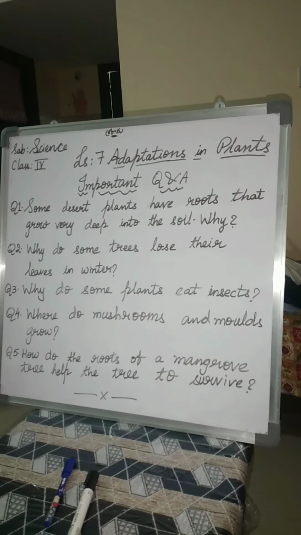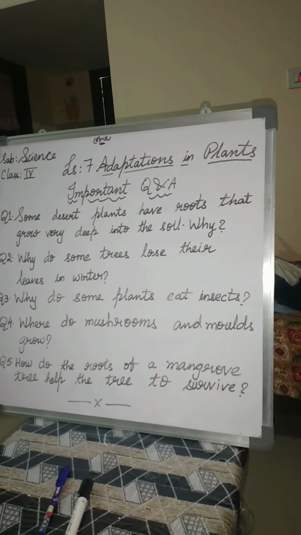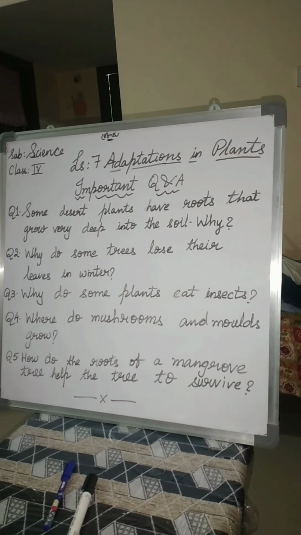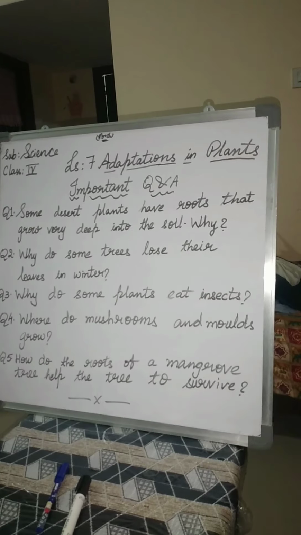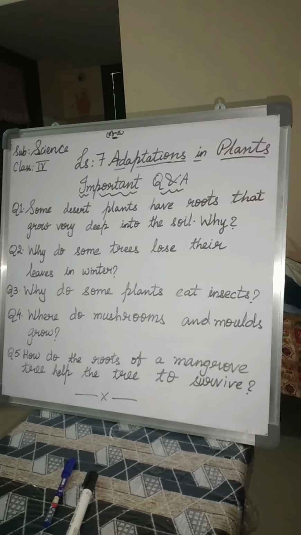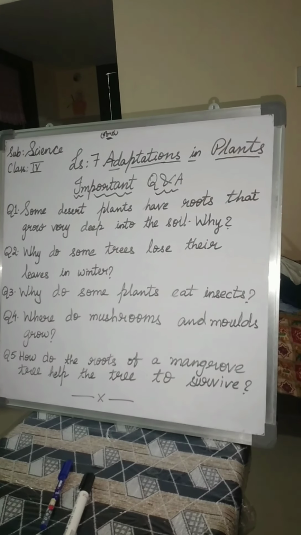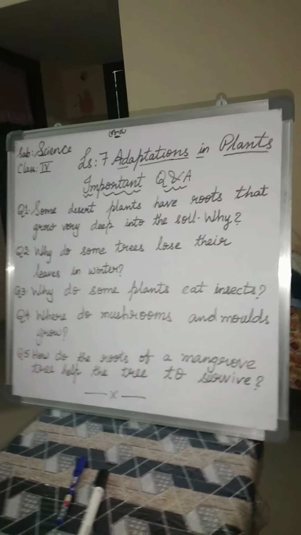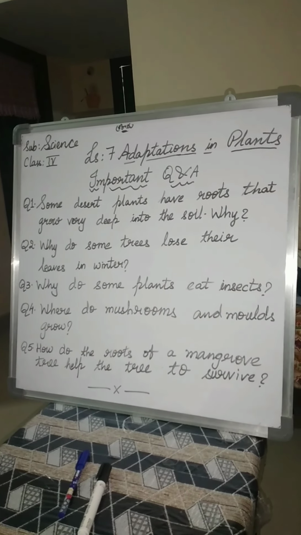Okay, this is for 2 marks. You can add one more point for 3 marks. Some plants grow in soil that is poor in minerals. To get the minerals, they trap and eat insects. So such plants are called insectivorous plants. If you write that, you will get full 3 marks. Okay. Moving on to the next question.